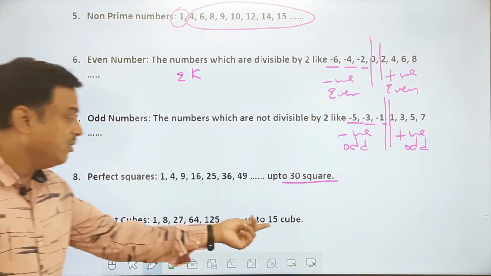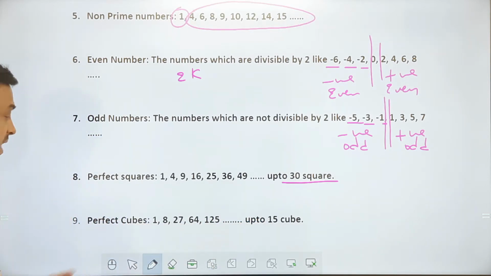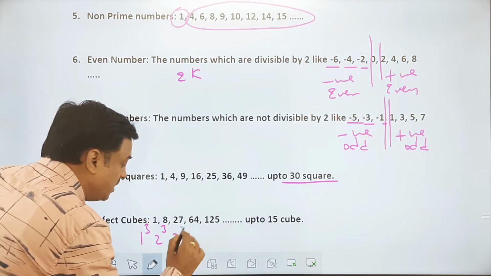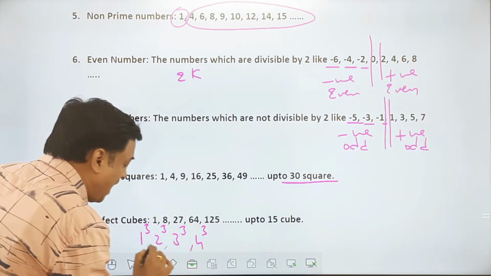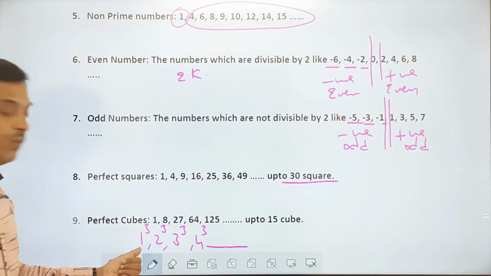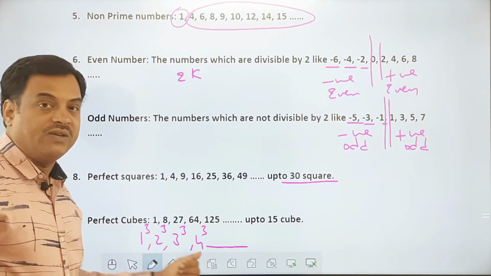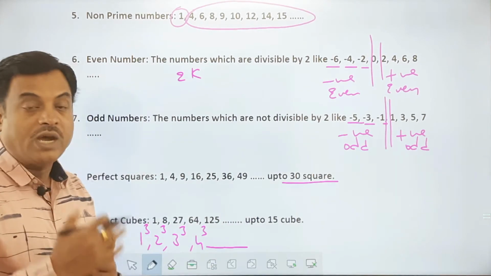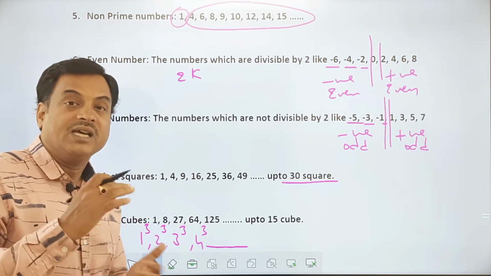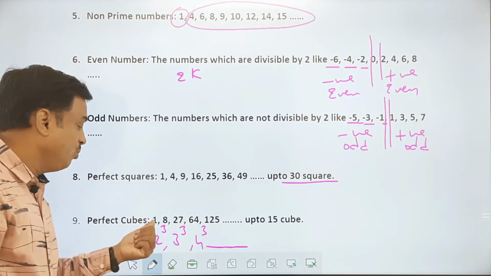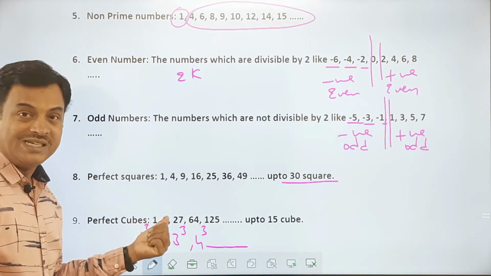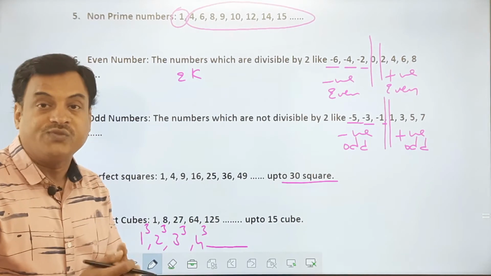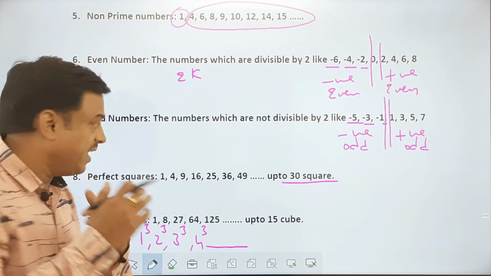Okay. Similarly, you need to also practice cubes, friends. Cubes like 1 cube, 2 cube. So we have a series like 1 cube, 2 cube, 3 cube, 4 cube, and so on. 1 cube is 1, 2 cube is 8, 3 cube is 27, 4 cube is 64, 5 cube is 125, and so on. So I should simultaneously also practice cube roots of the numbers. Like cube root of 1 is 1, cube root of 8 is 2, cube root of 27 is 3, cube root of 64 is 4, cube root of 125 is 5, and so on.